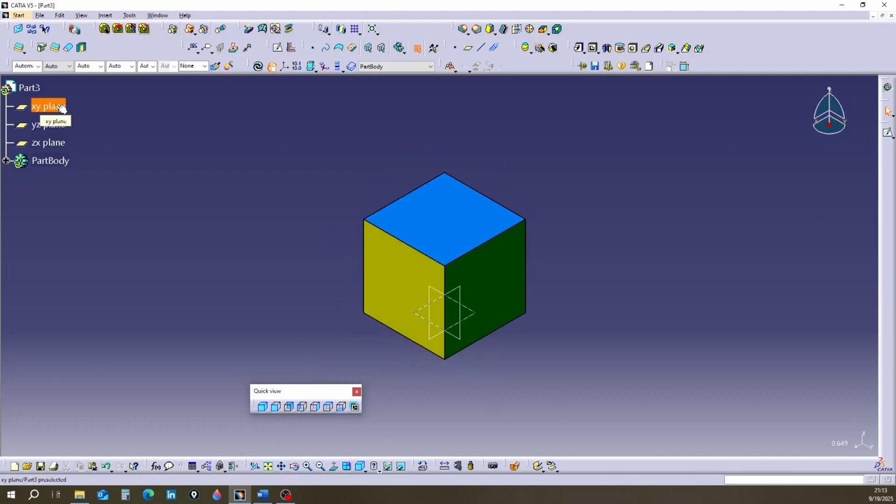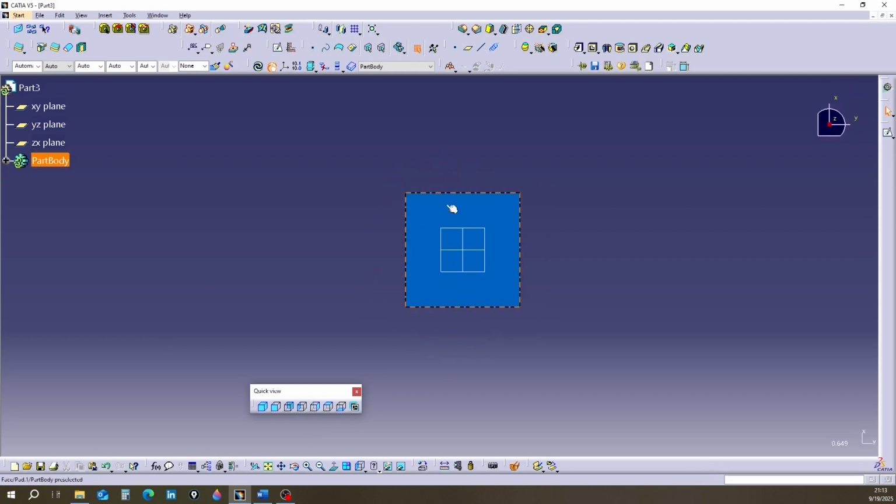I had drawn the sketch for this colored cube on the XY plane. I've colored the faces parallel to this plane blue. You can see that in the left view and right view, the blue surface is shown to us.